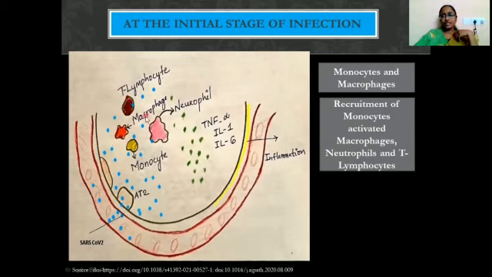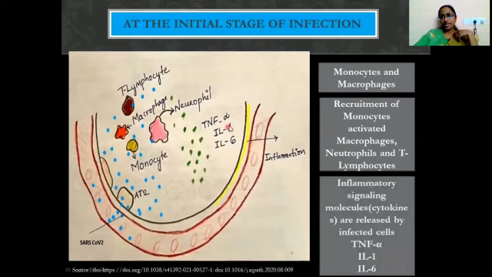Meanwhile, the overactive macrophages will stimulate the production or accumulation of inflammatory mediators such as tumor necrosis factor alpha, interleukin 1 and interleukin 6. These are nothing but cytokines. Nowadays, so much discussion is going on about these cytokines. What are cytokines? Cytokines are inflammatory substances. There are many classes of these cytokines.